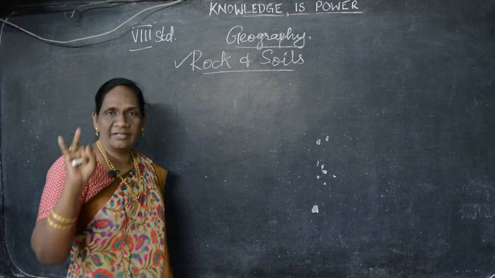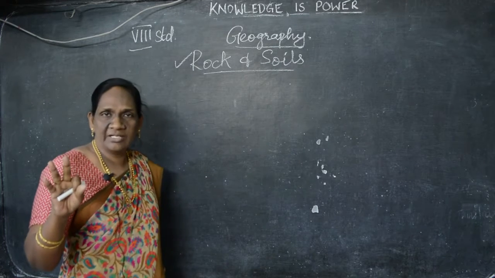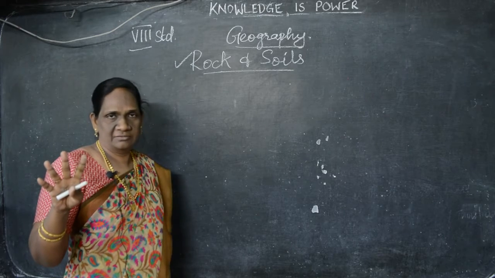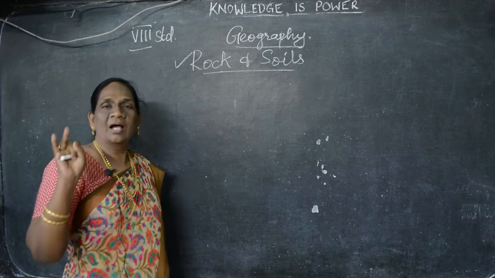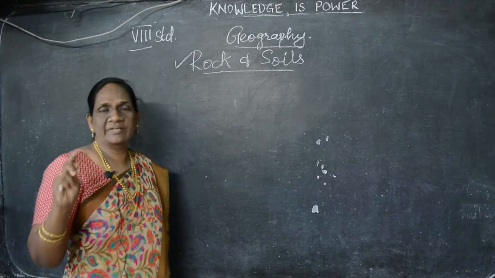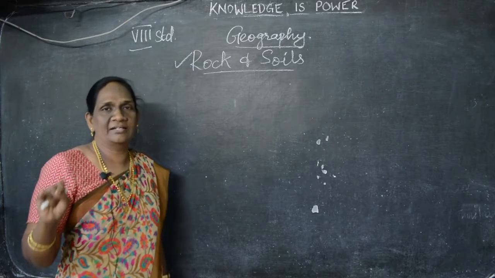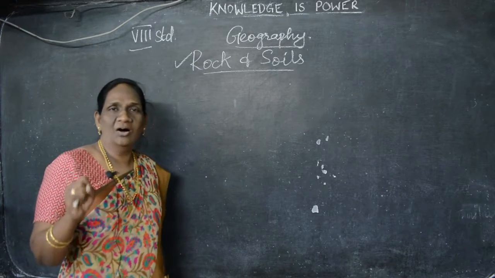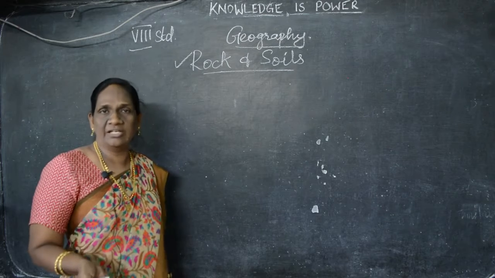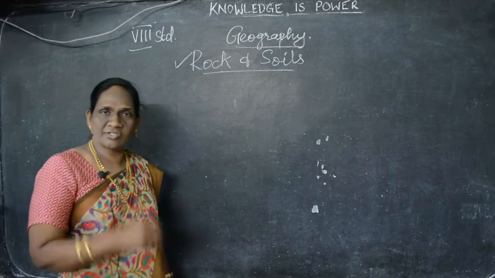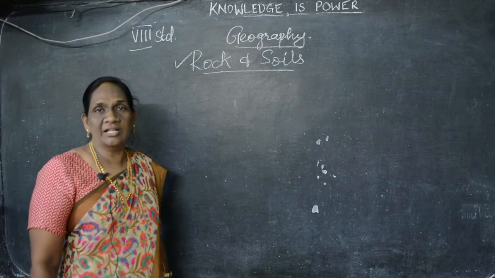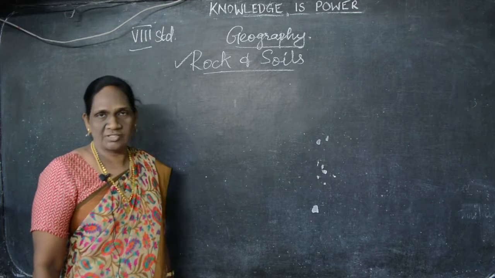Lithosphere, hydrosphere, atmosphere and biosphere. Say again, lithosphere, hydrosphere, atmosphere and biosphere. Lithosphere means the land, the rock, soil, all the places we are living on, that is lithosphere. Lithos is a Greek word. Lithos means rock and soil.